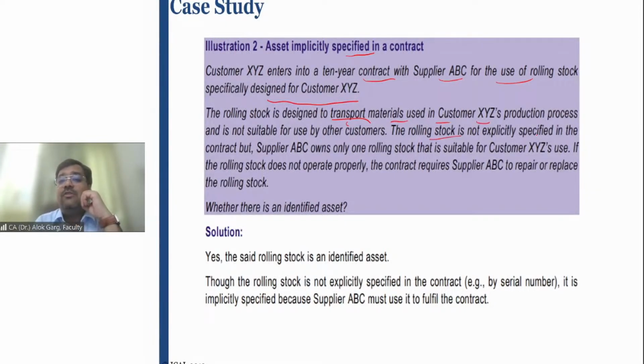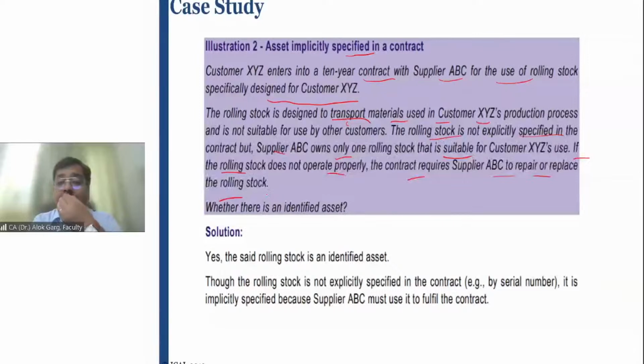The rolling stock is not explicitly specified in the contract, but supplier ABC owns only one rolling stock that is suitable for customer XYZ's use. This lessor has only one asset, and that asset is customized for the lessee. It is not related to other customers. If the rolling stock does not operate properly, the contract requires supplier ABC to repair or replace it.